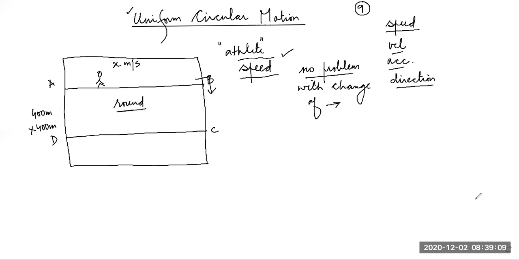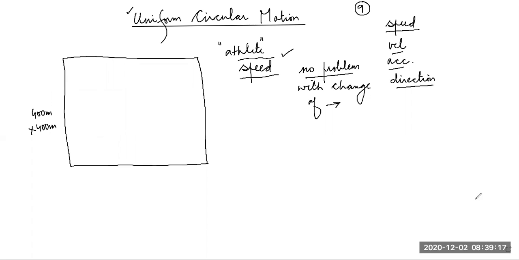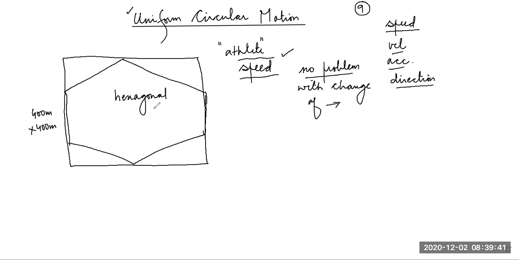Now, students, what is happening? The second day, he thinks that no, I'm not going to run on a rectangular track. He is running on this kind of track. He is running like this, like this, like this, like this. Now, students, what is this? One, two, three, four... This is a hexagon. A hexagonal track.